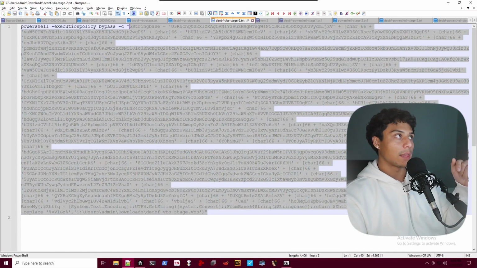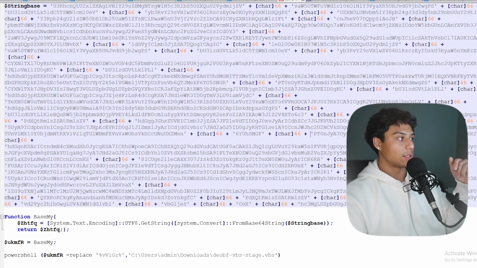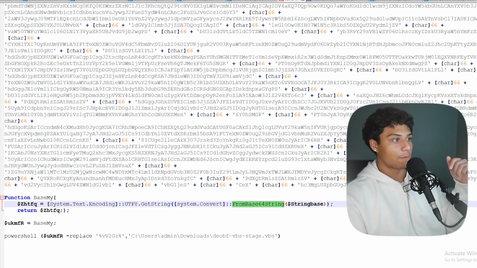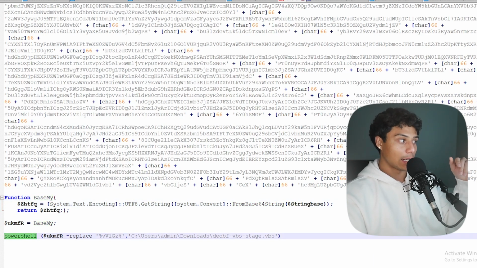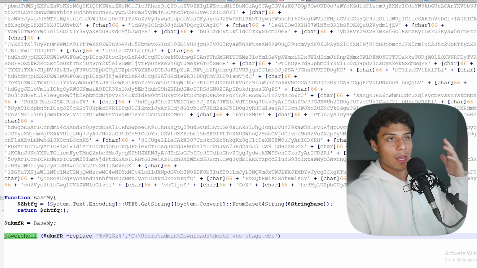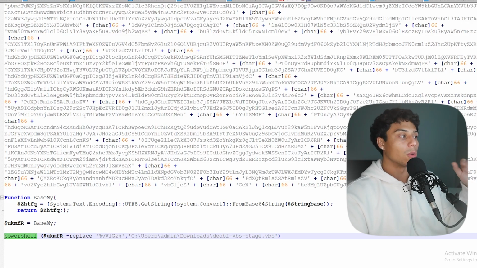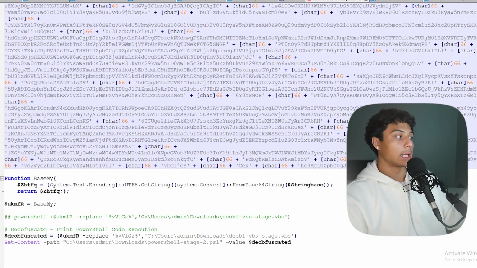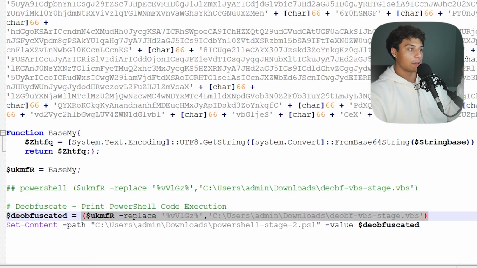And if we take a look at this giant command here in a new window, just to make it easier to read, we can see they're defining a variable up here. They're decoding it from base 64 using this function baseMy, and then again, executing more PowerShell. So they have got layers on layers, multiple stages of obfuscated code. But let's use our trick again. Instead of executing their PowerShell like they were going to at the very end, let's take the same exact arguments, but let's write it to a file instead.